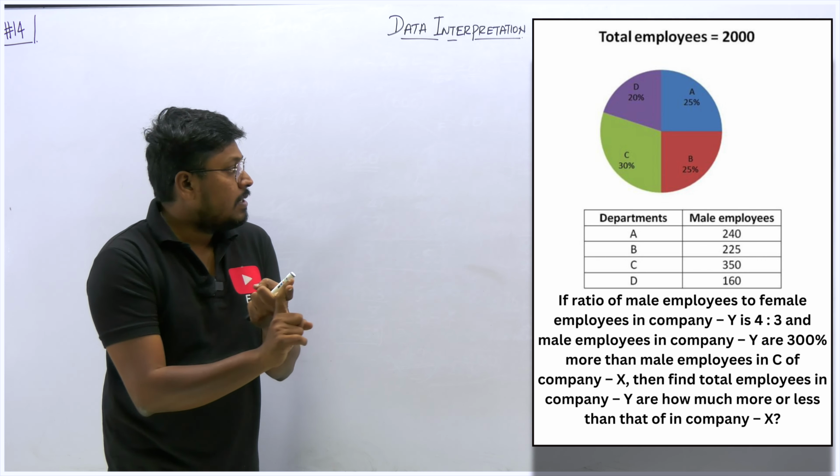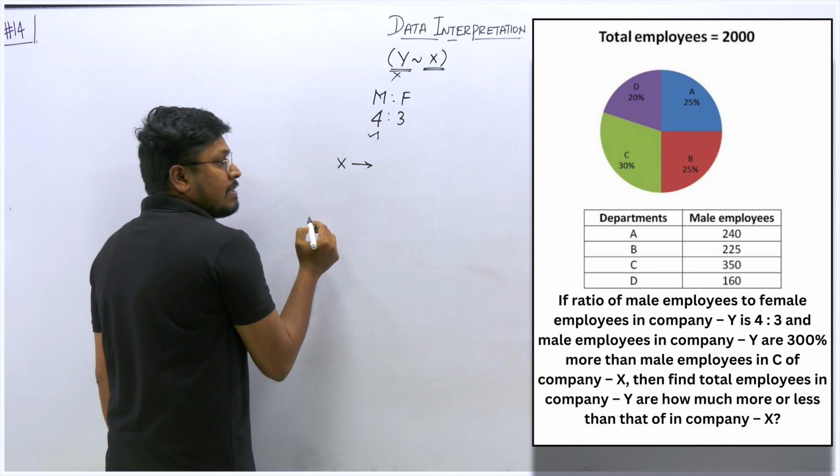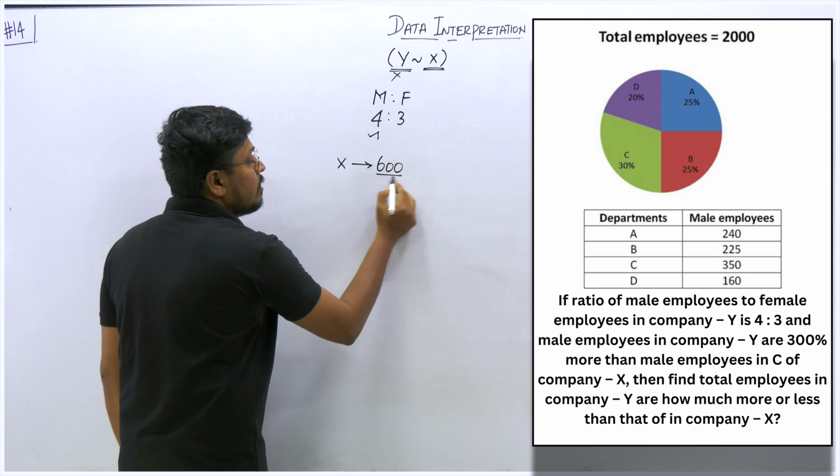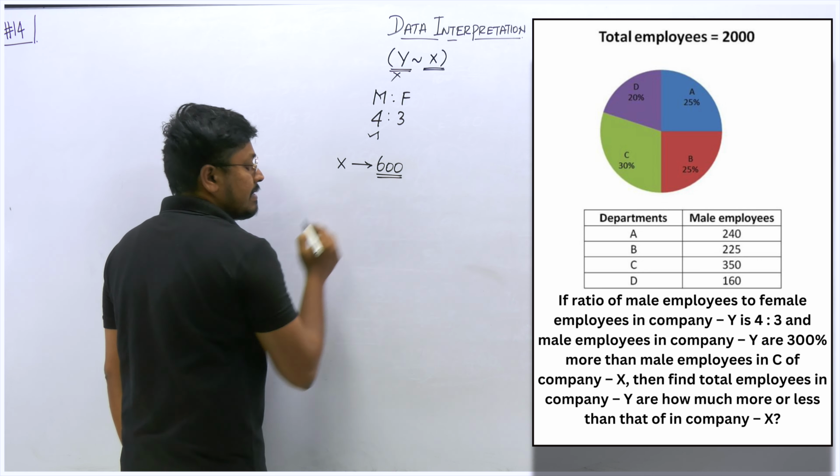So just see here, first let me talk about company X. We know that for company X, the total number of employees of department C is how much? 600. And how many male employees are there out of 600? According to the chart value, 350 will be the total number of male employees. So now what they are saying is, in company Y, the male employees are 300% more than this 350, the persons working in department C. So we need to find what is 300% of 350.